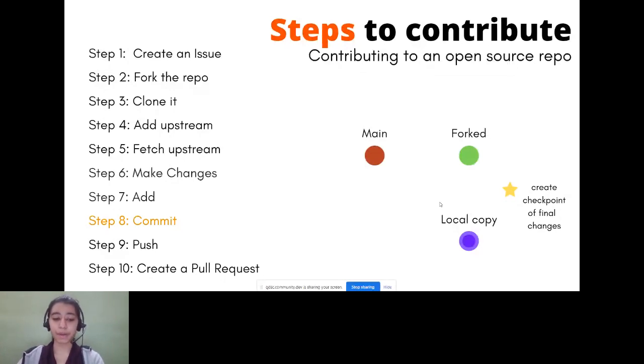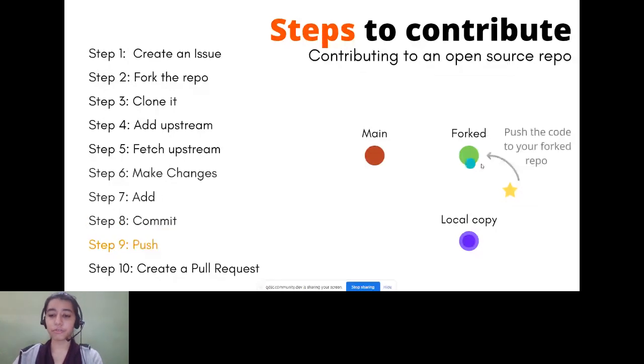The next part is pushing your code. Whatever changes you have committed will be pushed to your forked repository. Those are not added directly to the main repository. Add those changes to your forked repository.